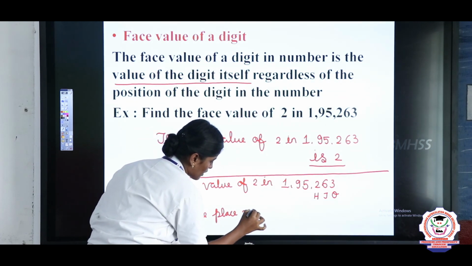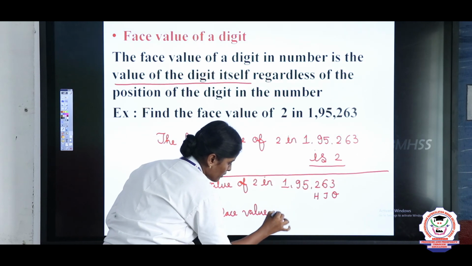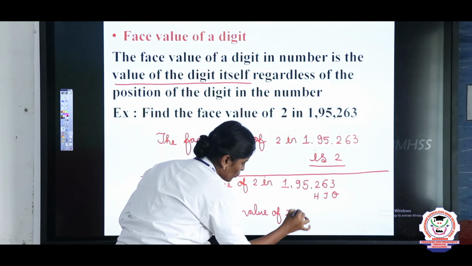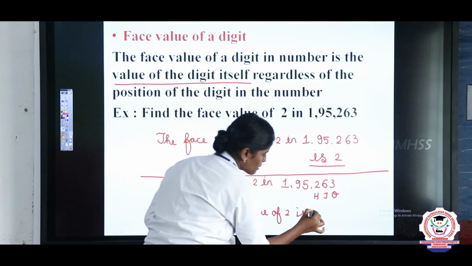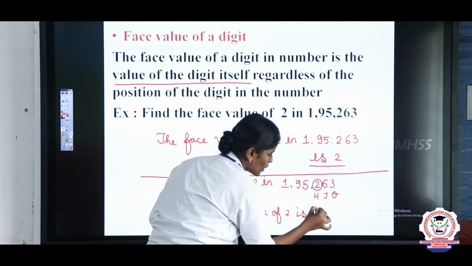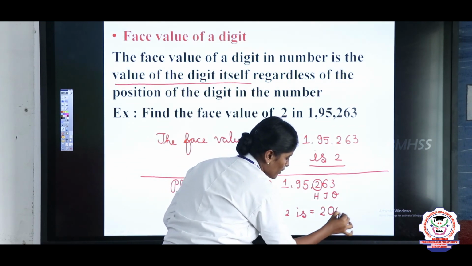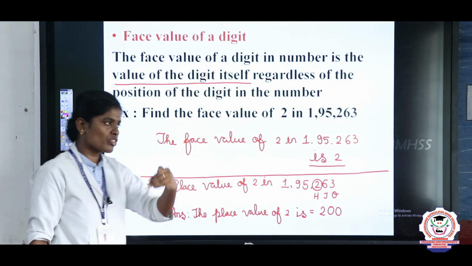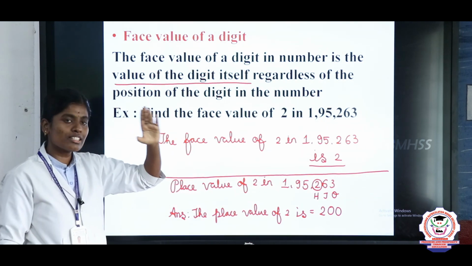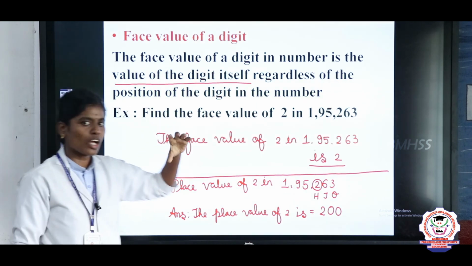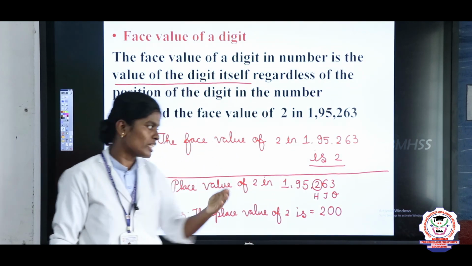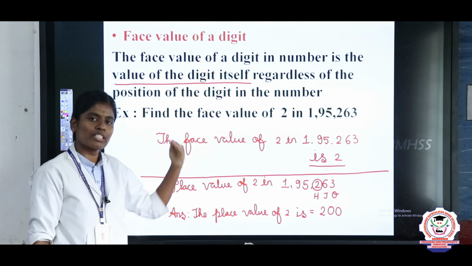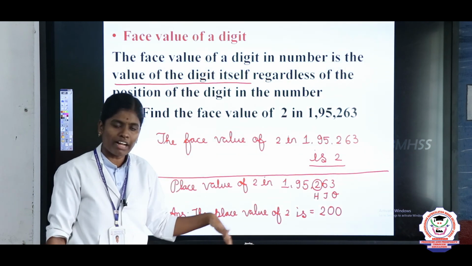The place value of 2 is 200. So listen my children, this is face value, that is the digit itself. And this is place value, the value according to the position occupied. Face value and place value.